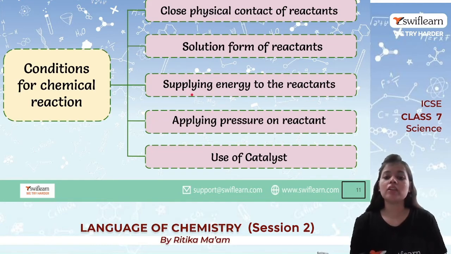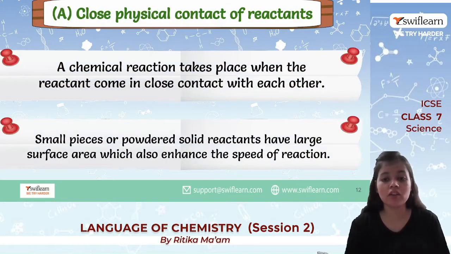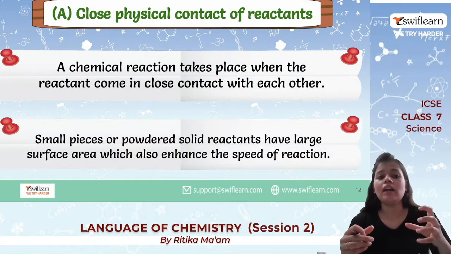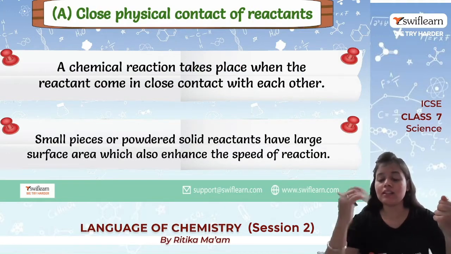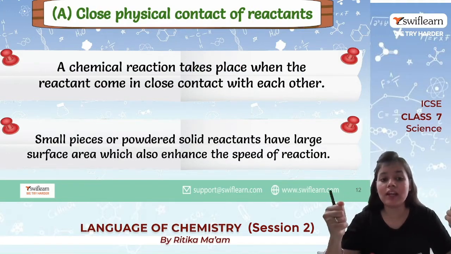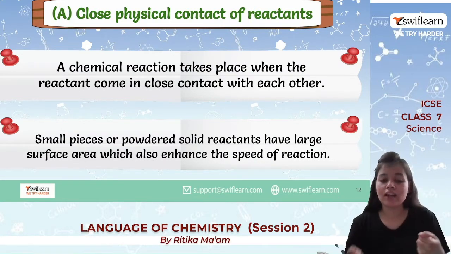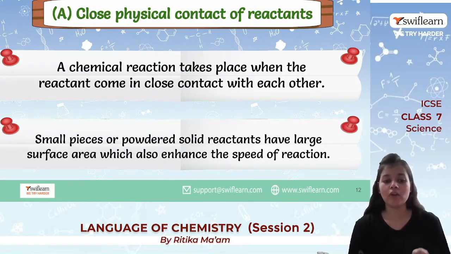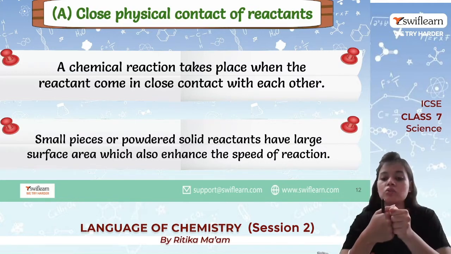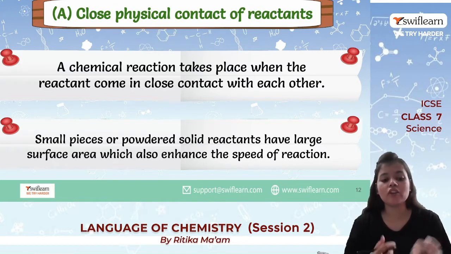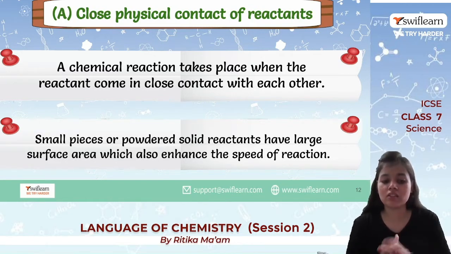Let us begin with close physical contact of reactants. Let's say this is my first reactant and this is the second. How will they react if they are not in physical contact? For any reaction to take place, it is very important that one reactant is close to the other. If I talk about small pieces or powdered solid reactants, they have a larger surface area, which enhances the speed of the reaction.